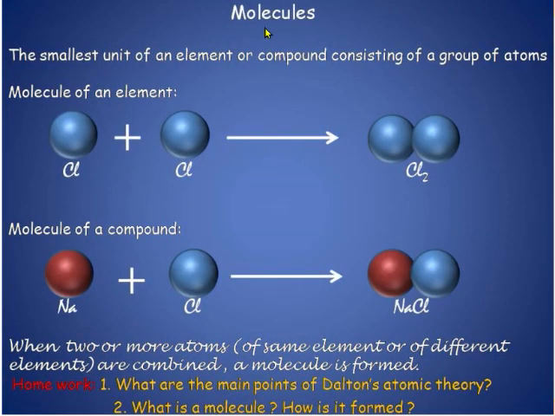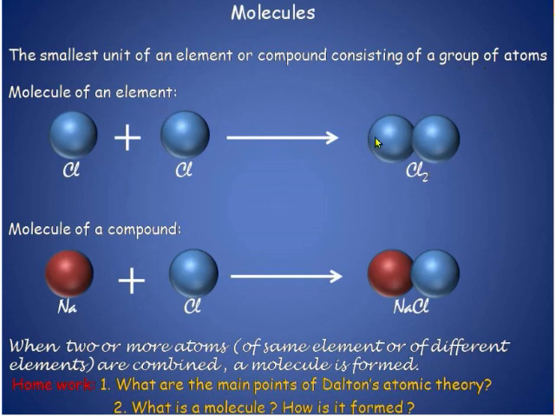Then we will discuss molecules. What is a molecule? The smallest unit of an element or a compound consisting of a group of atoms is called a molecule. Let us see how molecules are formed. Molecule of an element. This is an atom of chlorine. This is also an atom of chlorine. These two atoms will combine and will form a molecule, a group of atoms, that is a molecule of an element,